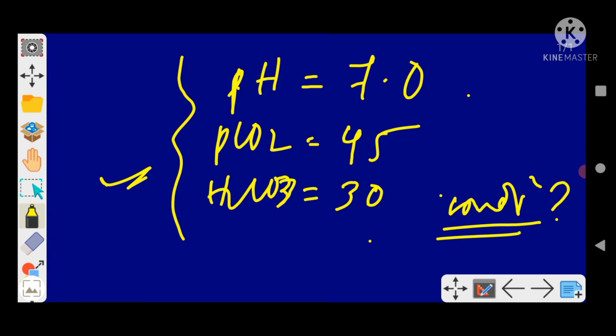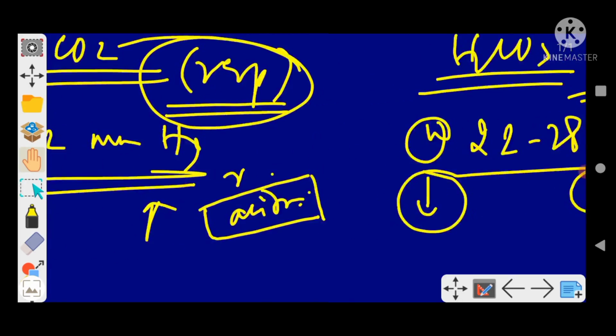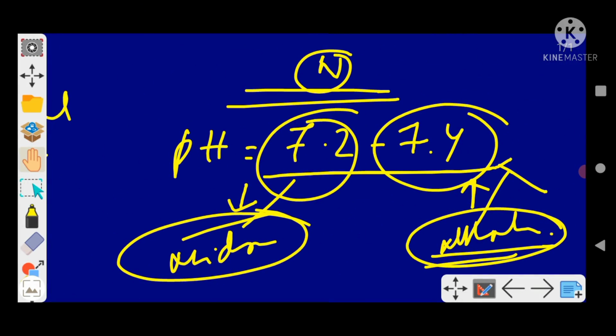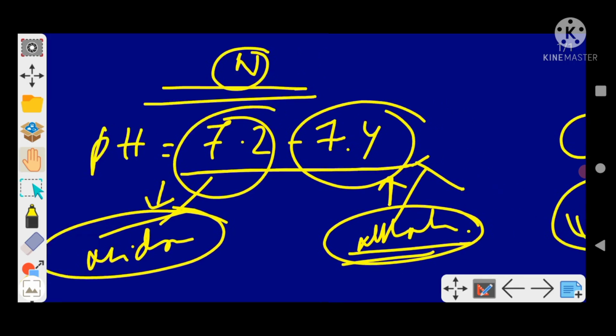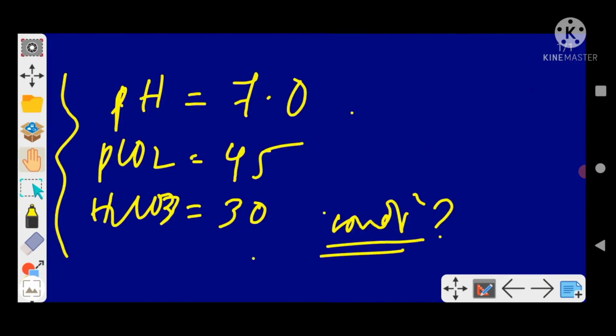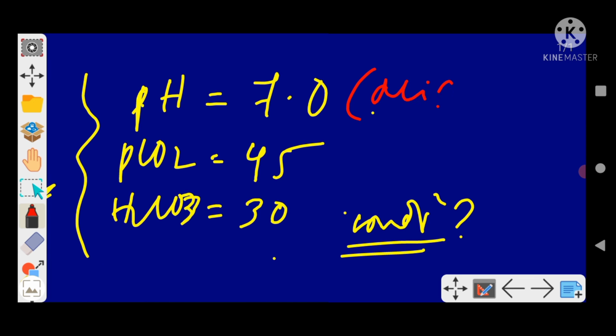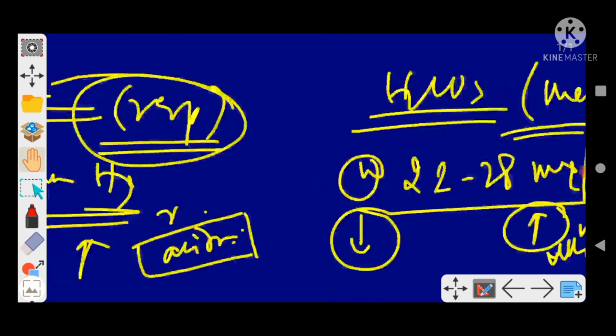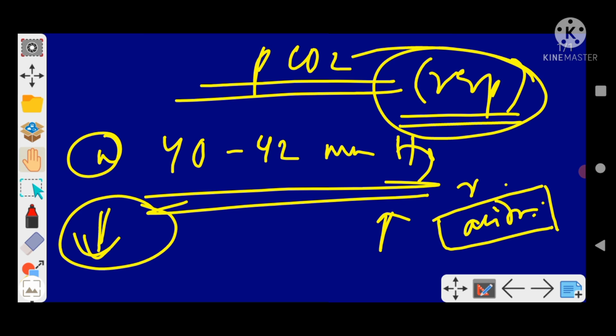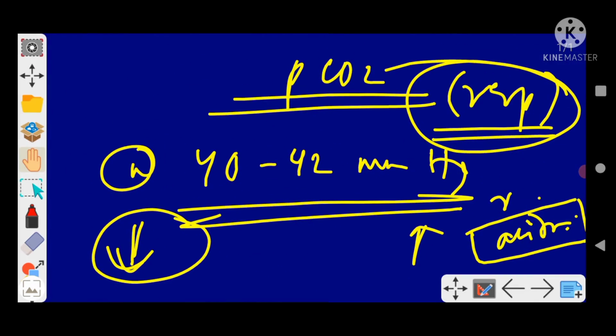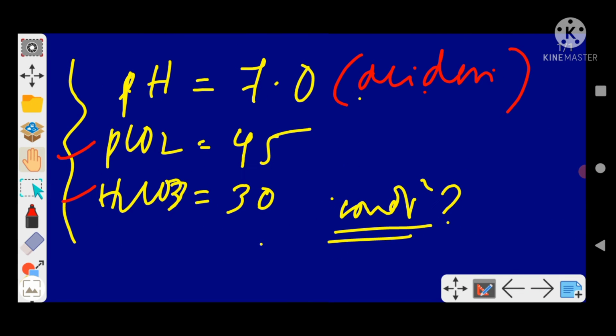Always find the answer by yourself and then find the best choice, right? So here pH is 7.0, that means pH is less, that means it is an acidosis condition, as I discussed in this slide. So let me write here that this is a condition of acidosis. Now which one of these two fits in this acidosis? We have to find that out. So here PCO2 is 45. What I told is that if your PCO2 is more than this value, then it is respiratory acidosis, isn't it? Yes, nice. So this one fits with it.